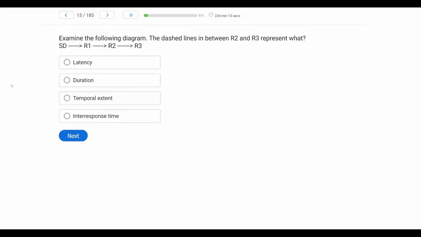Examine the following diagram. The dashed lines in between R2 and R3 represent what? I like this diagram a lot. It's how I remember latency and inter-response time.